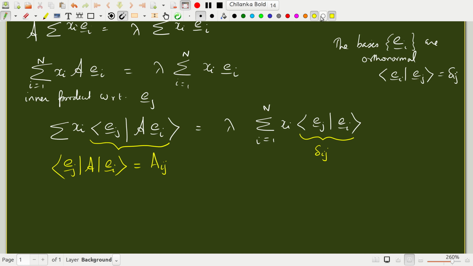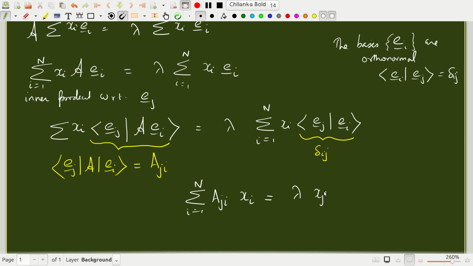So let me write this again. This equation becomes the summation of a_ji x_i, is equal to lambda x_j. This is just a matter of notation, j comes first, so I'm writing a_ji.